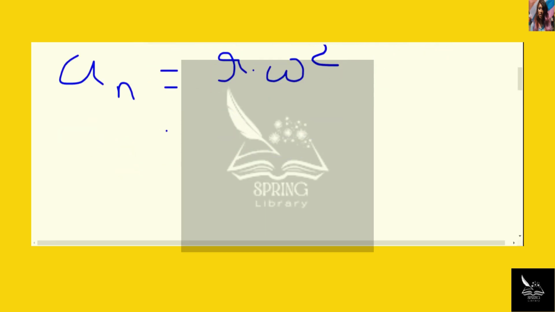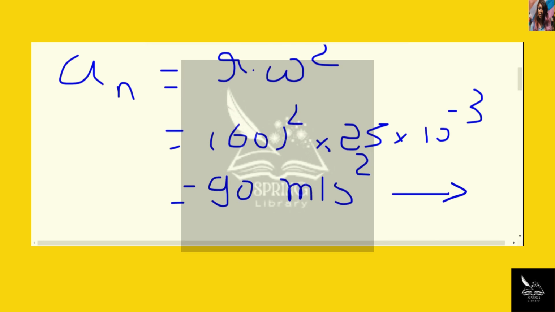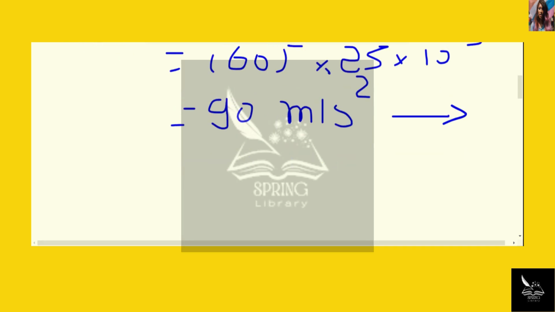So that will be equivalent to 60 square into 25 into 10 to power minus 3, which is equivalent to 90 meter per second square horizontally right. This arrow represents the direction of acceleration.